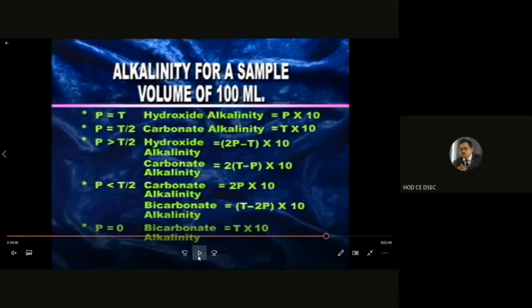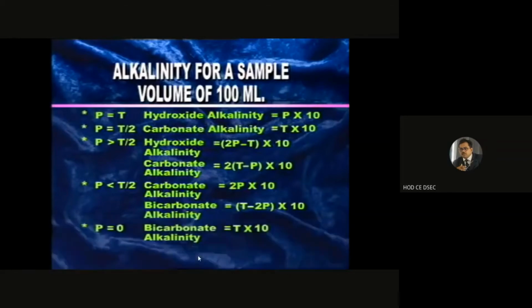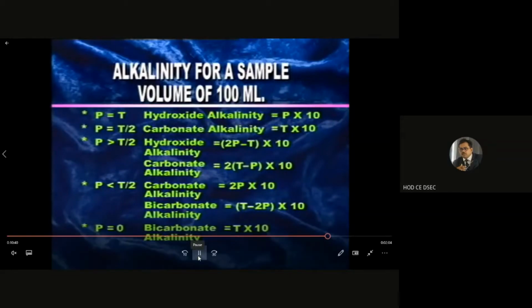And what is the bicarbonate alkalinity? T minus 2P. What is T? That is 3.3. And 2P means 2 into 0.6, that is 1.2. So 3.3 minus 1.2 means 2.1. So 2.1 into 10 means the bicarbonate alkalinity is 21 milligram per liter. So this is how we generally find out the alkalinity.